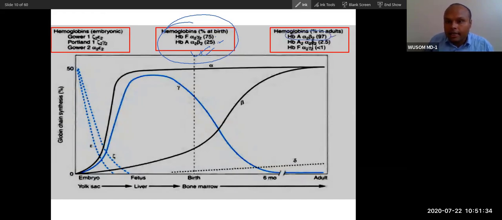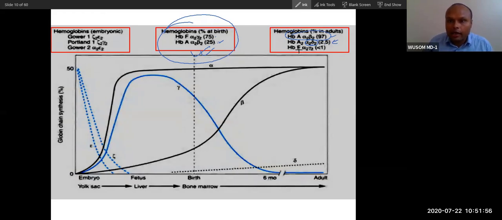Now you can see this delta 2. Delta is expressed at less than 3%. 97% is A1 and less than 3% is A2, and it is a very minor type of hemoglobin. Now this fetal globin is less than 1%.